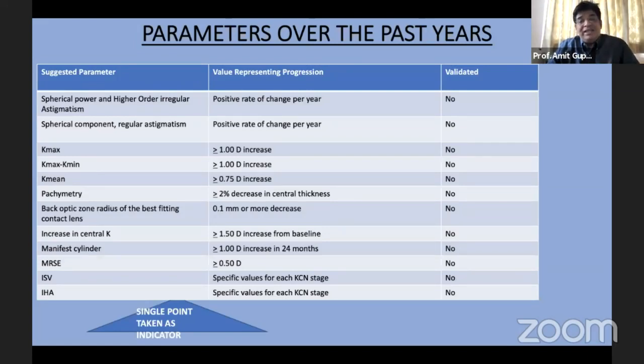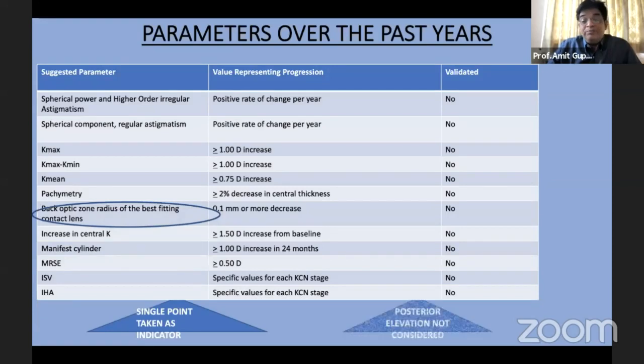In a standardized way, what we count as progression is: Kmax increase of more than 1 diopter, Kmax minus K minimum increase of more than 1 diopter, increase in K mean of more than 0.75 diopters, a pachymetry decrease of more than 2%, a back optic zone radius of the best fitting contact lens of 0.1 millimeter or more, an increase in central K of more than 1.5 diopters from baseline, an increase in manifest cylinder of more than 1 diopter in 24 months, MRSC increase of more than 0.5 diopters, and other values.